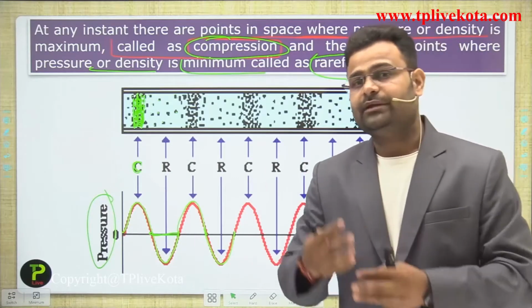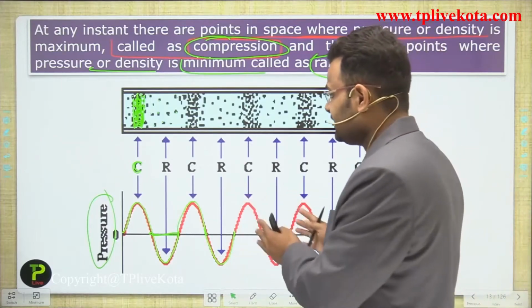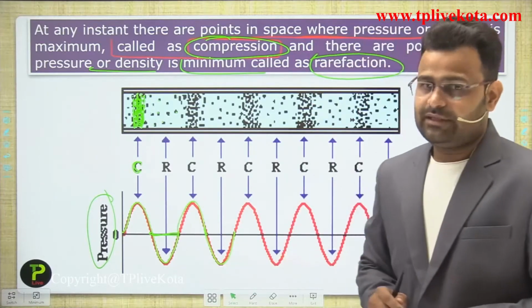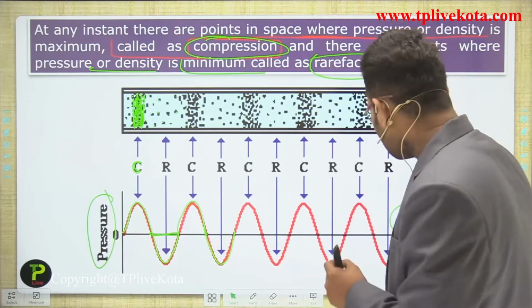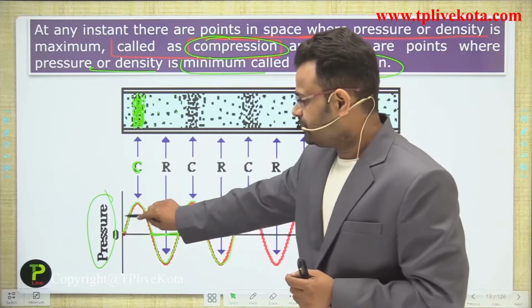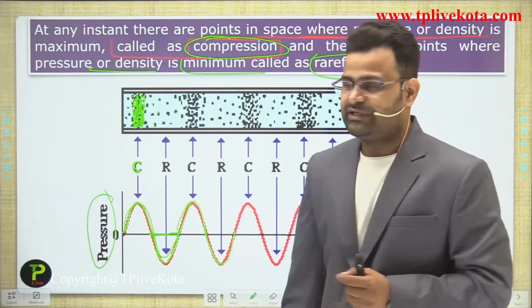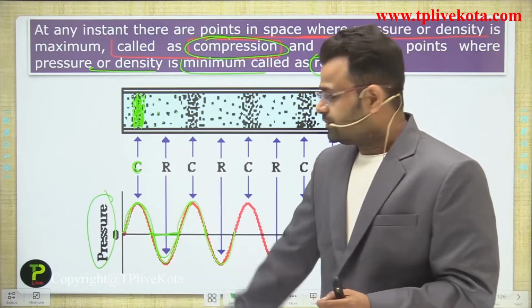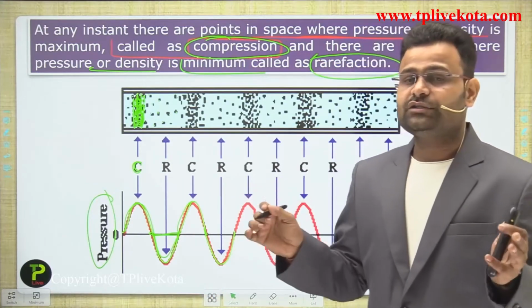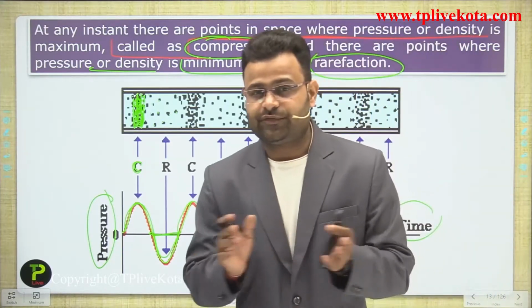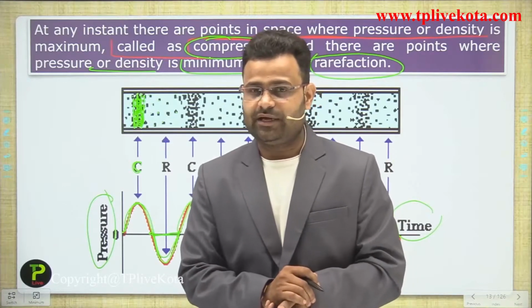If you form the waveform, guys, you see that the waveform is formed in the form of pressure against time period. The crest represents the compression and the trough represents the rarefaction.